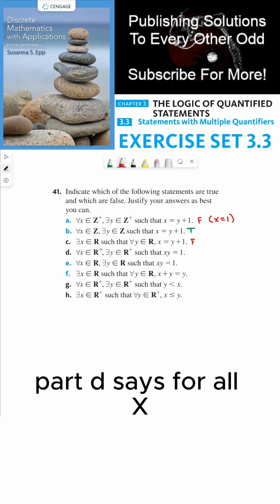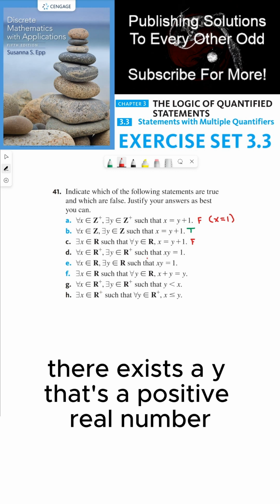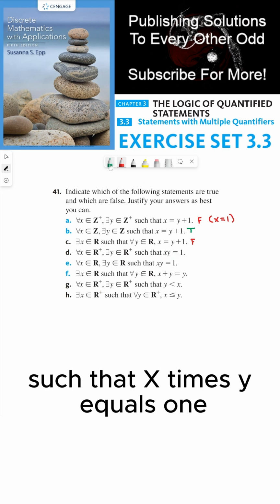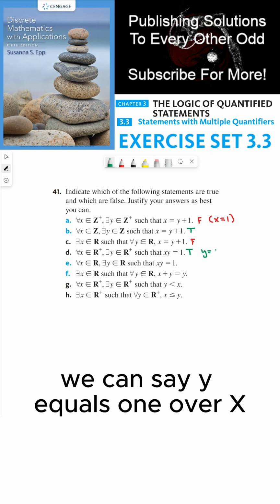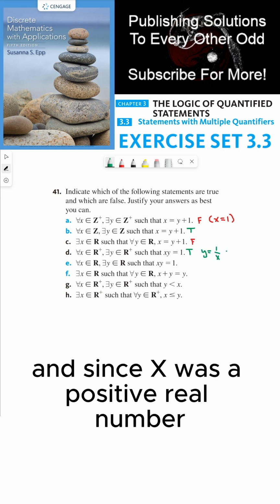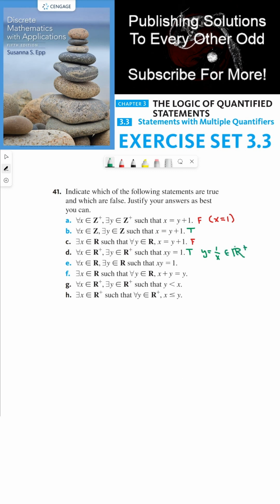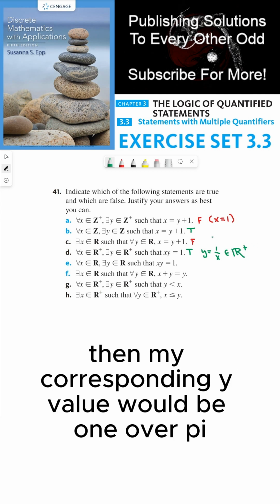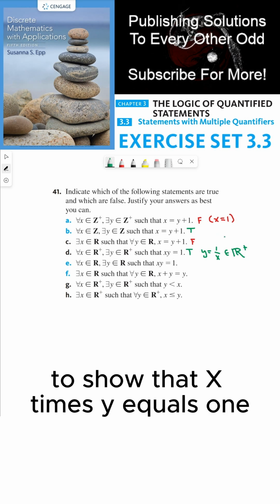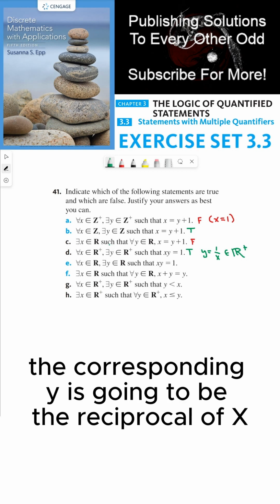That's not possible. Part D says for all x that's a positive real number, there exists a y that's a positive real number such that x times y equals 1. This is true because if you pick any real number x, we can say y equals 1 over x. And since x was a positive real number, 1 over x is also a positive real number. And so this statement is true. If you give me an x value of, say, pi, then my corresponding y value would be 1 over pi to show that x times y equals 1. So each time you pick an x, the corresponding y is going to be the reciprocal of x.